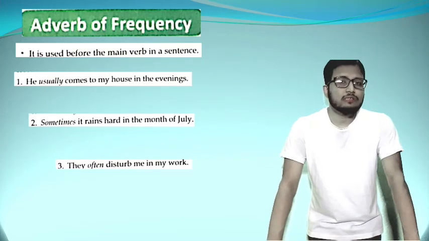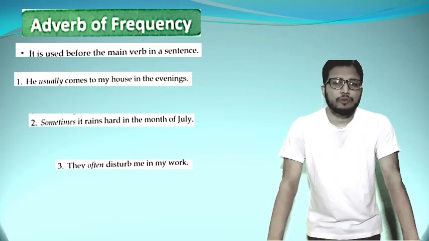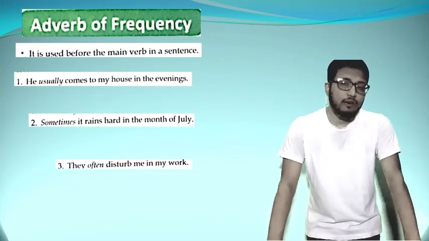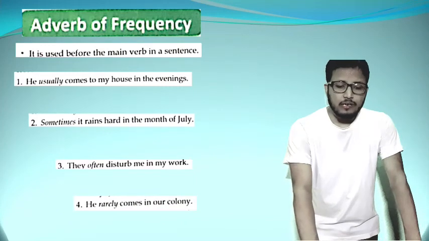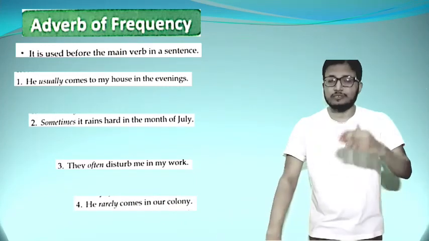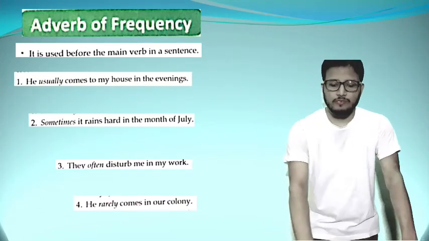So the difference between the adverb of degree and adverb of frequency: adverb of degree you will have to use after the main verb, and adverb of frequency you will have to use before the main verb of the sentence. He rarely comes in our colony. The word rarely has taken its place in the sentence before the main verb, that is comes.